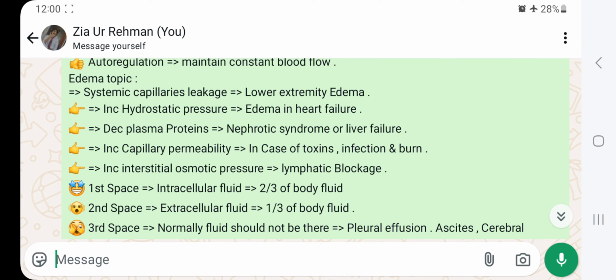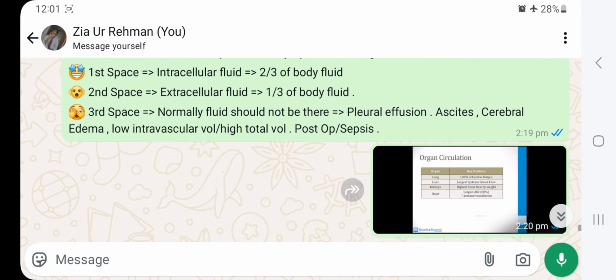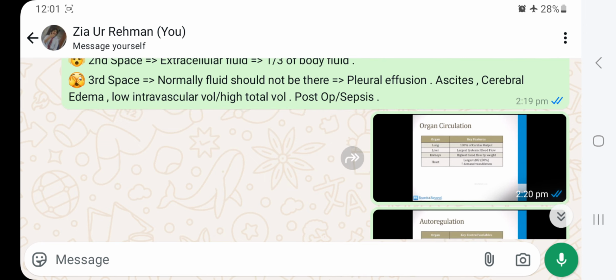First space, intracellular fluid, two-thirds of body fluid. Second space, extracellular fluid, one-third of body fluid. Third space, where normally fluid shouldn't be. Pleural effusion, ascites, cerebral edema, low intravascular volume or high total volume, found in post-op and sepsis also.